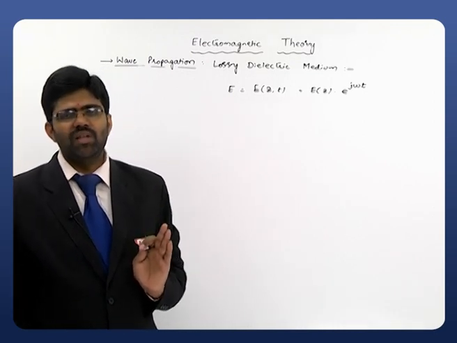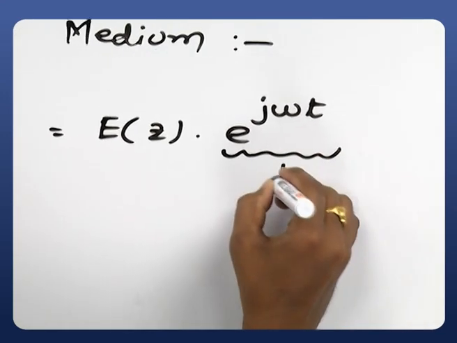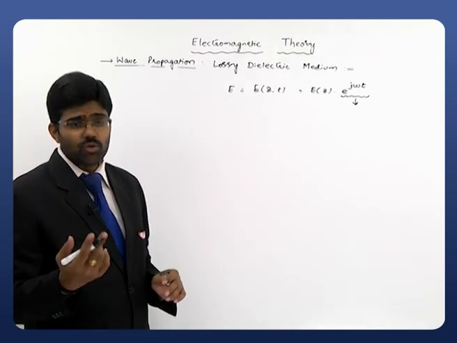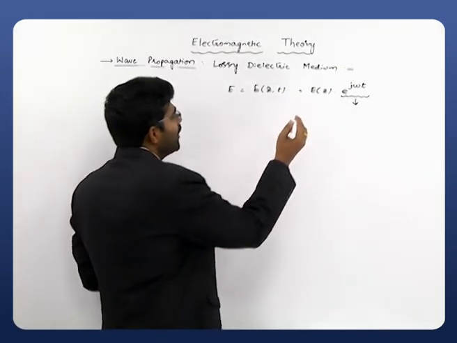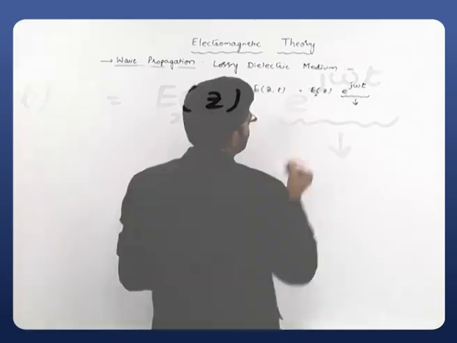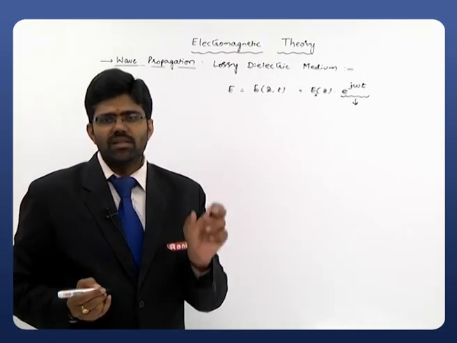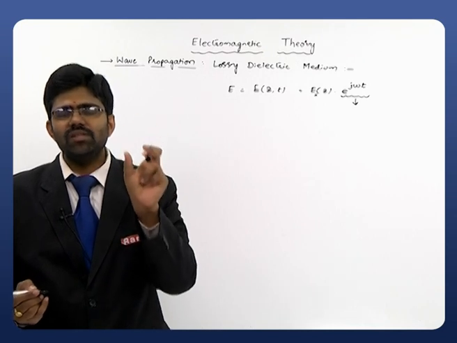The e power j omega t term will be neglected in further equations. Since the E field is in x direction, I will add a suffix x to it. So Ex of z is the wave equation which is a function of just space, and e power j omega t was neglected.